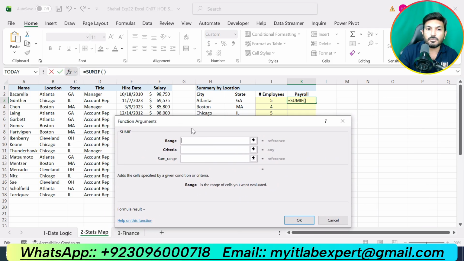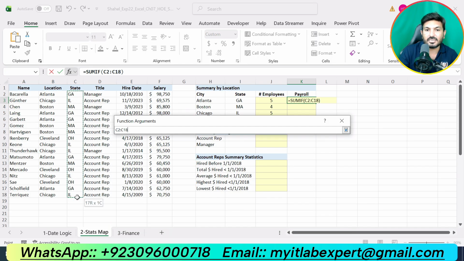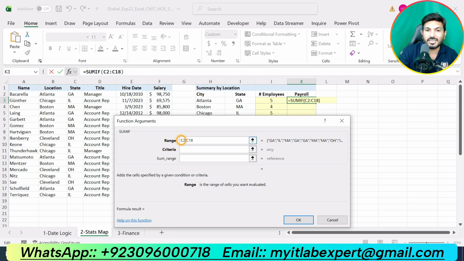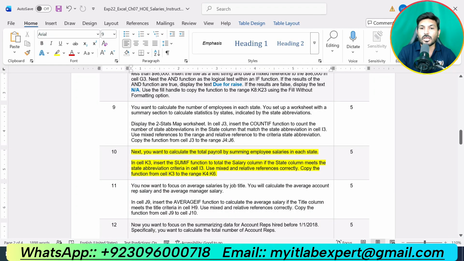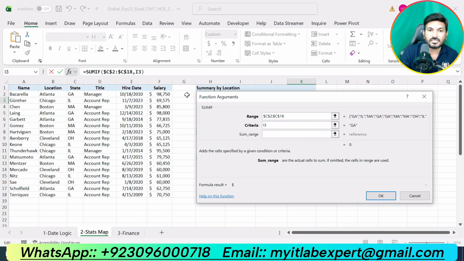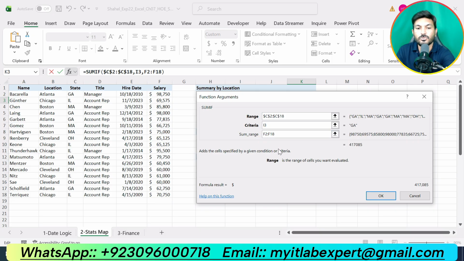Again, our range will be the state column, that is C2 up to C18. The range will be the same. Then the criteria is given in cell I3 here. And the sum range, we are supposed to calculate the total salary, so the salary column will be the sum range, because we are going to calculate the total salary for each state.